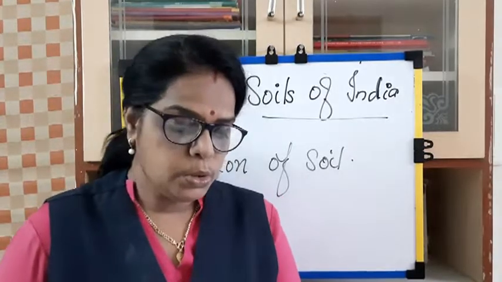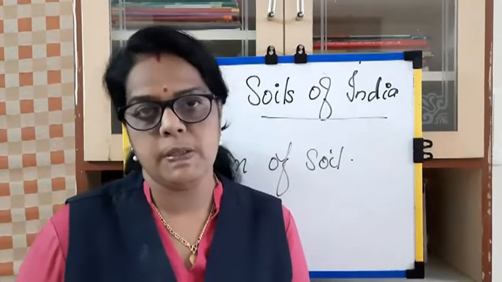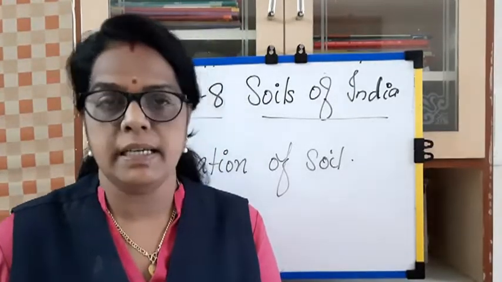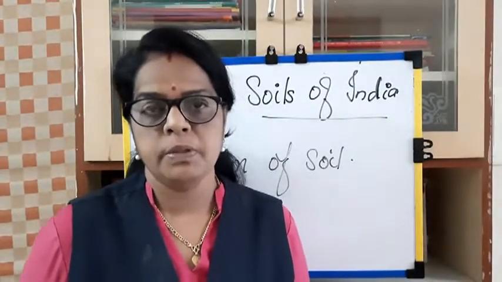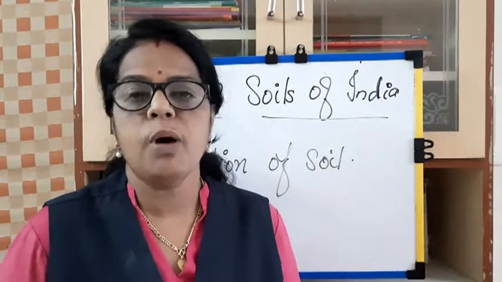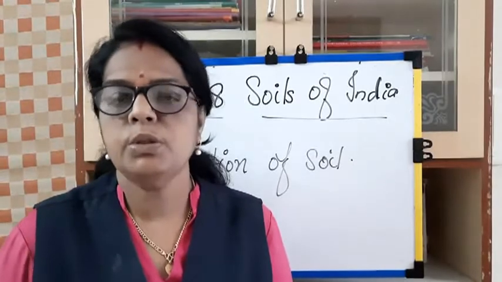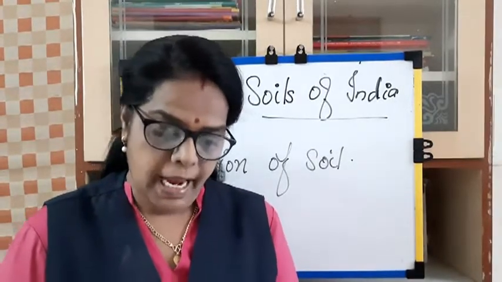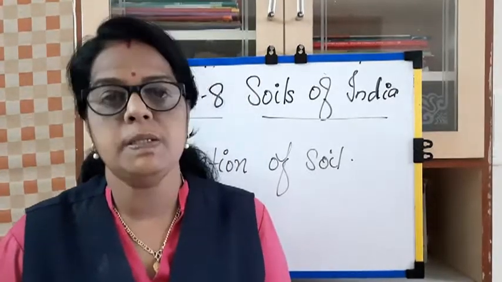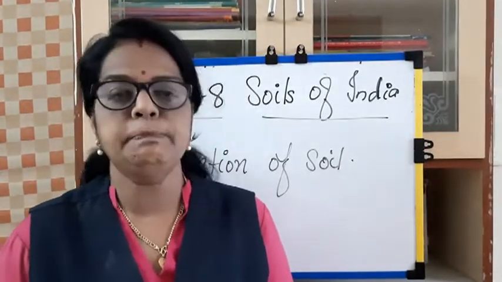See, large rocks, due to wind, water, and sunlight, are broken down into smaller pieces. Underline this: large rocks due to wind, water, and sunlight are broken into smaller pieces. With time these pieces are further broken down into smaller pieces, which form sand, silt, and the different types of soil.